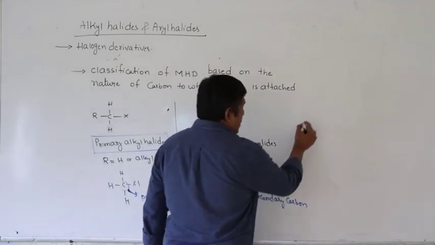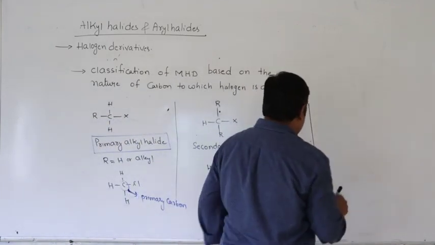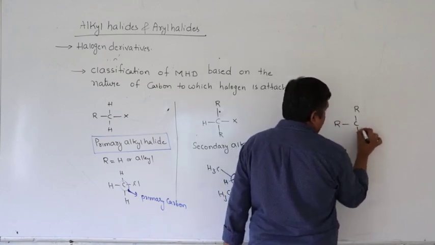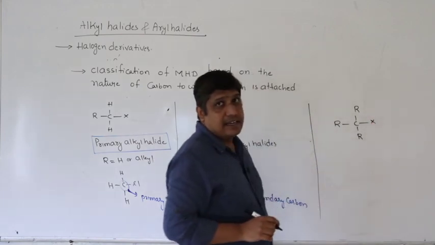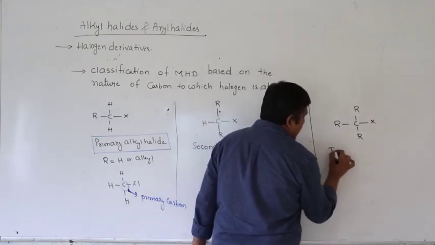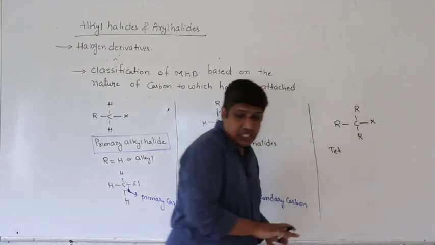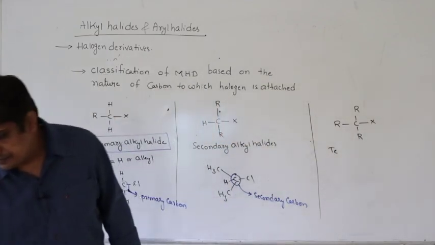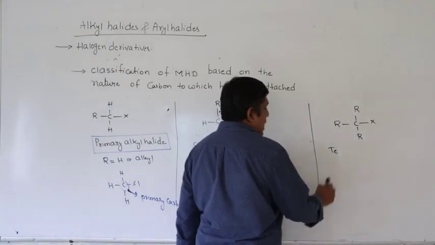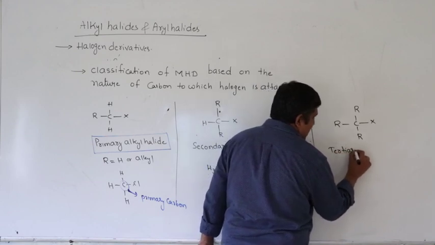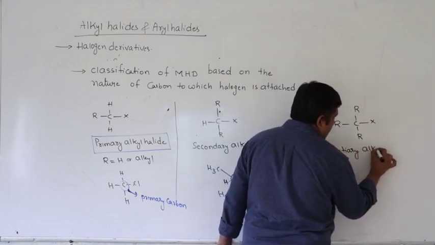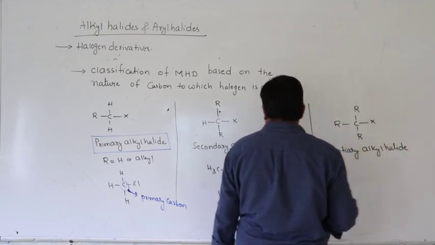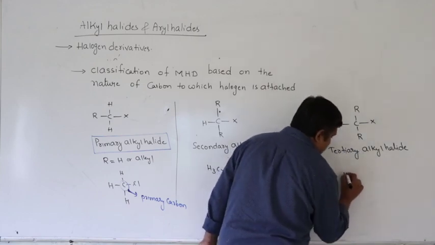Now if it is attached to 3 alkyl groups, then it is called a tertiary alkyl halide. So what is a tertiary alkyl halide? If the halogen atom is attached to a carbon which is attached to 3 other carbon atoms, we call it a tertiary alkyl halide.